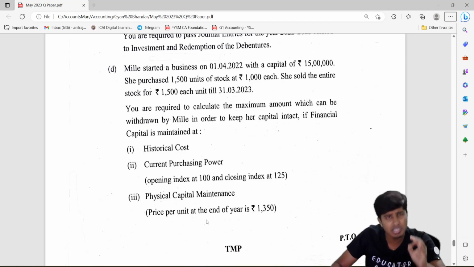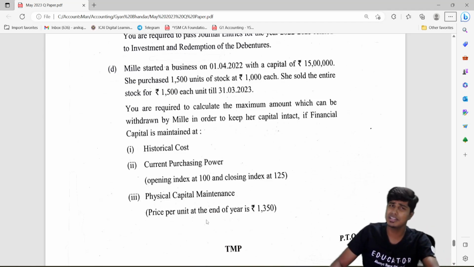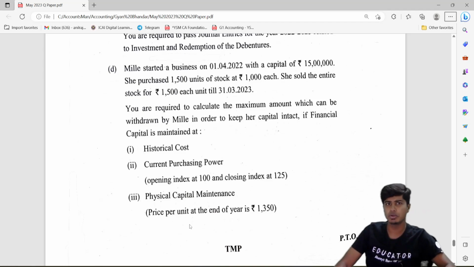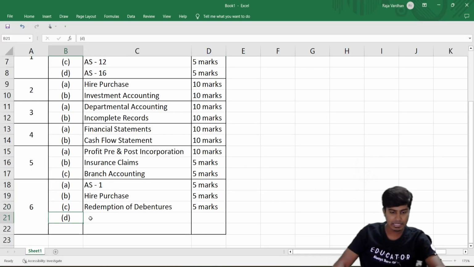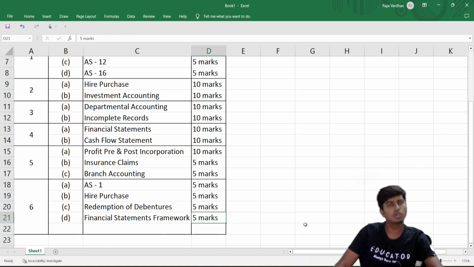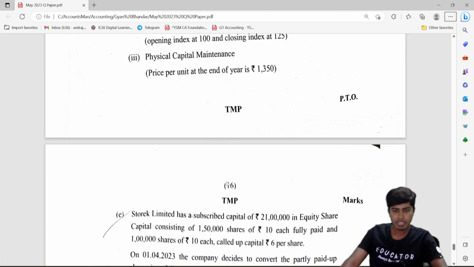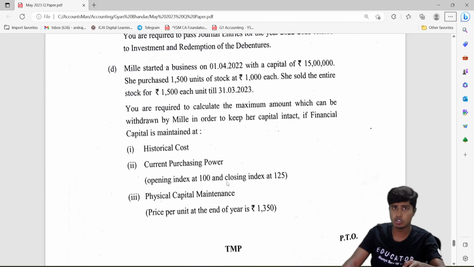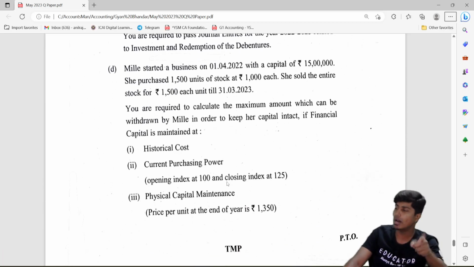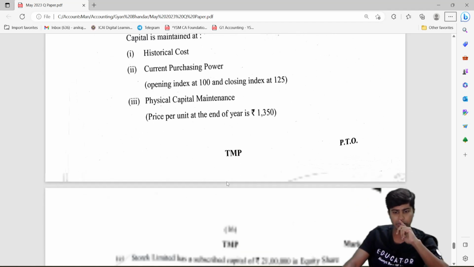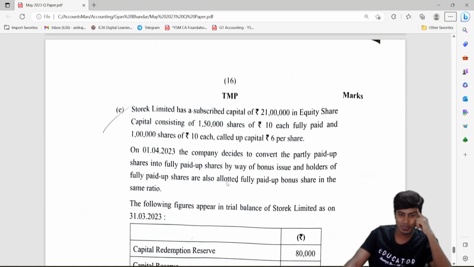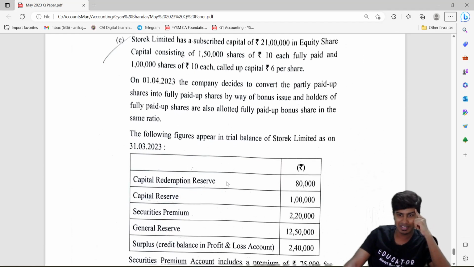This is one of the very easy topics to do. I think you can tell it's mostly a CA Foundation type level question, but you will be able to do this only and only if you've done this in class. Definitely it would have been taught to you in class. It is just about whether you have done it the day before the exam. This kind of question is a little unpredictable, but it has come once if I'm not wrong. July 2021, if I'm not wrong, this question was there in the paper. After that, a lot of students started doing this. Till then, people were not.